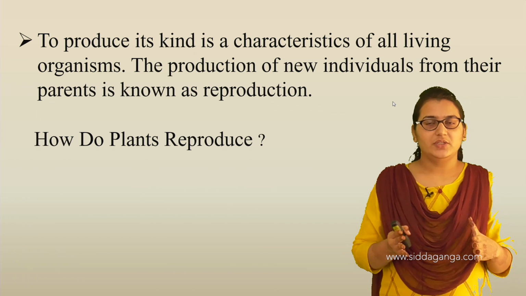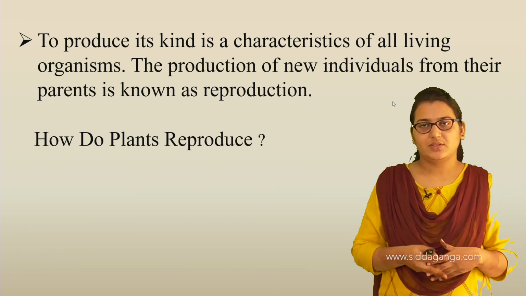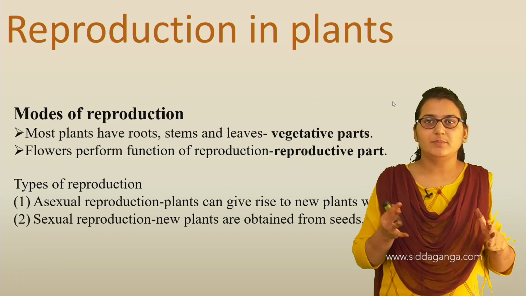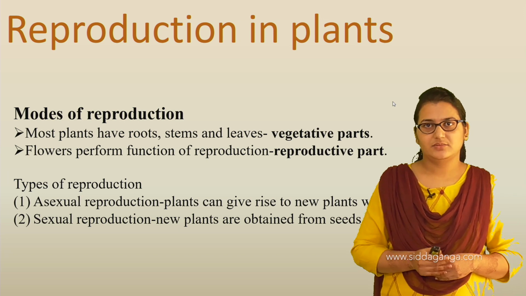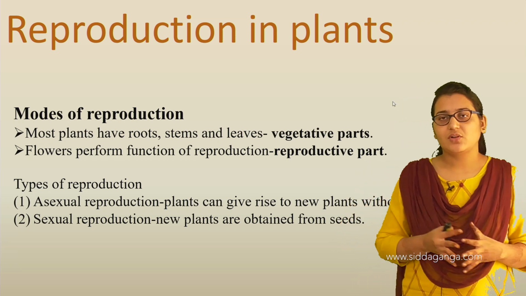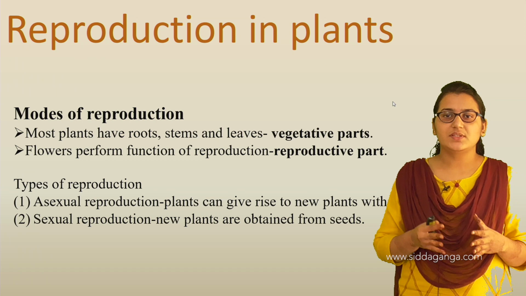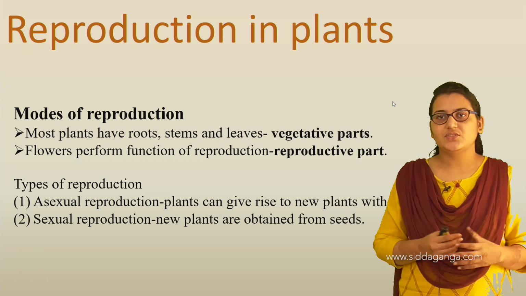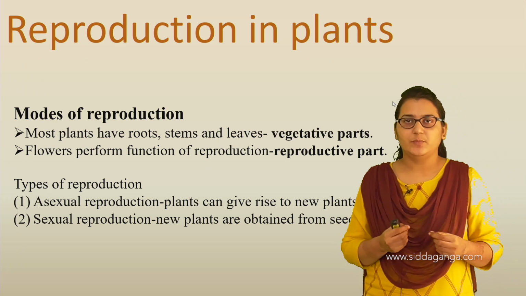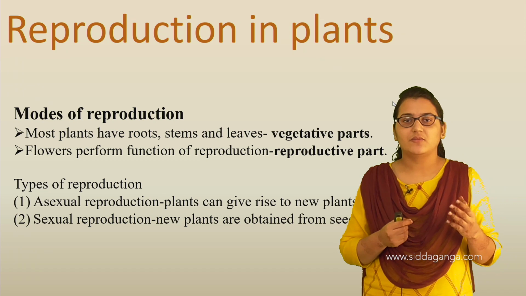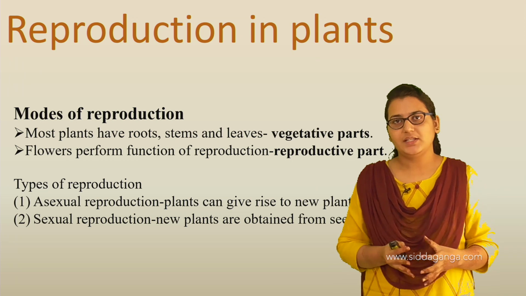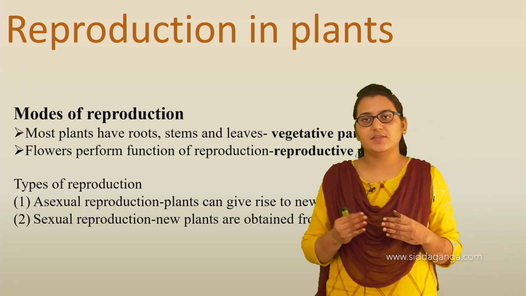So do we know how plants reproduce? In this chapter, reproduction in plants, we are going to study how plants produce their own kind. Almost all plants have the structures roots, stems and leaves. These structures, roots, stems and leaves, are nothing but the vegetative parts. Flowers perform the function of reproduction. So remember, the part in the plant which is involved in reproduction is the flower.